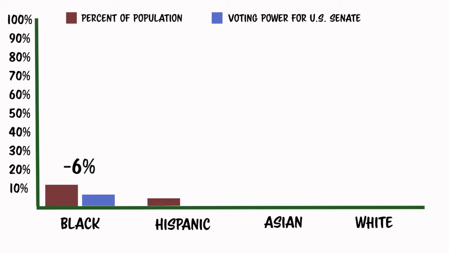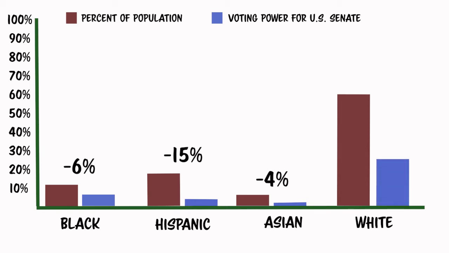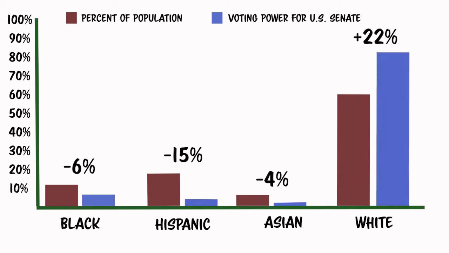Hispanic Americans represent 18% of the total population and have just 3% of the voting power to elect the Senate. Asian Americans represent 6% of the US and have just 2% of the voting power to elect the Senate. Meanwhile, white Americans are 60% of the population, but reflect 82% of the voting power to elect the Senate.